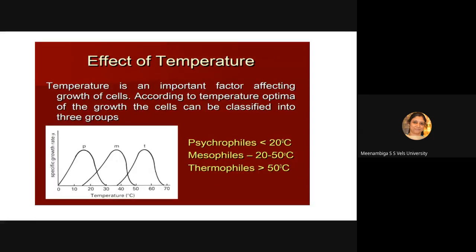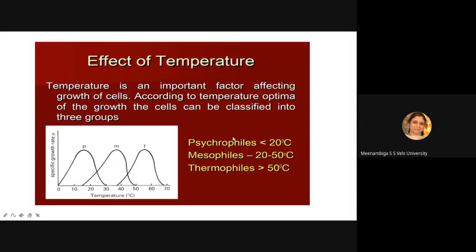And next one is effect of temperature. Already we know there are three types of microorganisms: psychrophiles, mesophiles and thermophiles. Psychrophiles can grow at a temperature less than 20 degrees Celsius, mesophiles 20 to 50 degrees Celsius, thermophiles at higher temperature greater than 50 degrees Celsius.